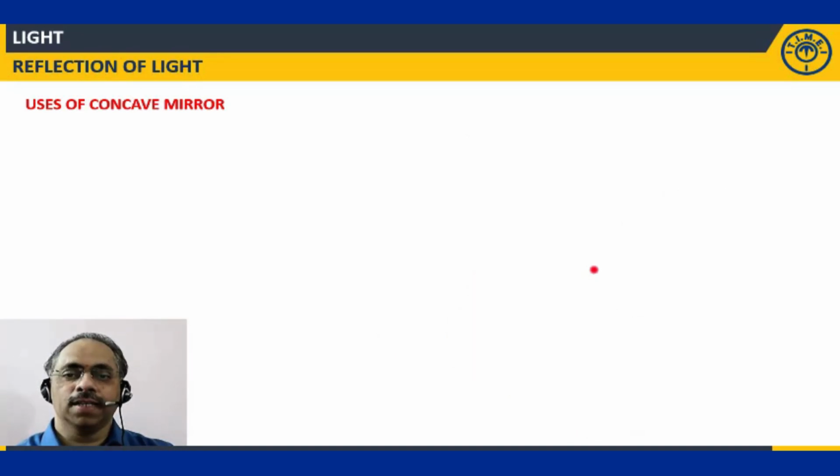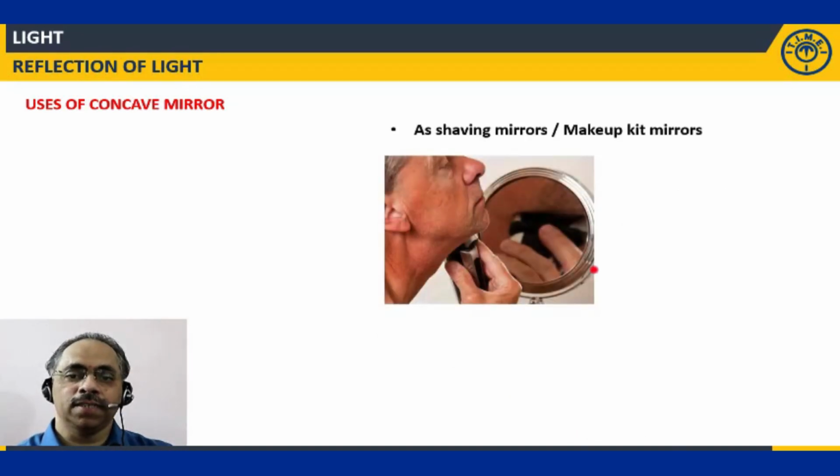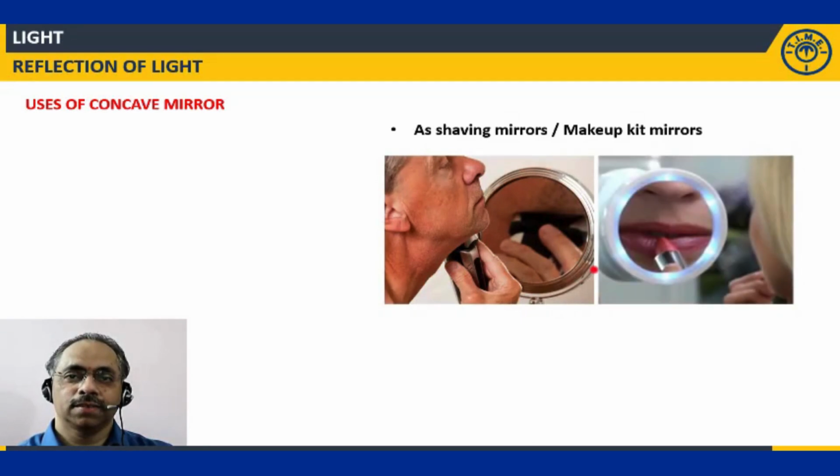Clear? Second is in shaving mirrors or makeup mirrors. One thing peculiar in this case is that if we want to observe our face much bigger in size, when you look into a plane mirror, it does not appear bigger, right? Because the object size is equal to the image size.